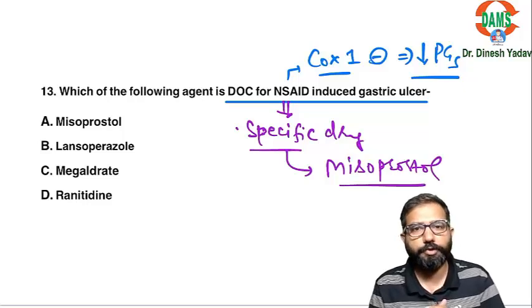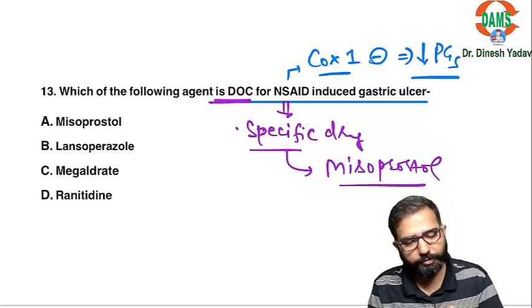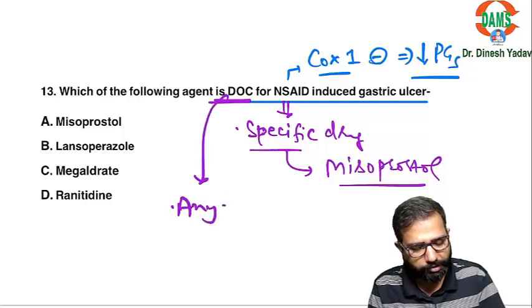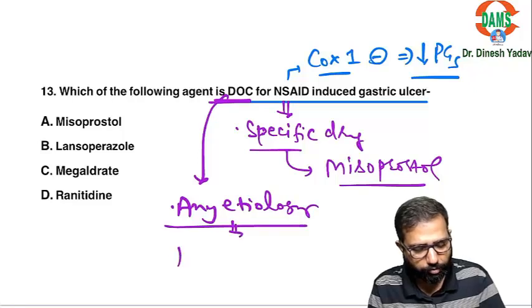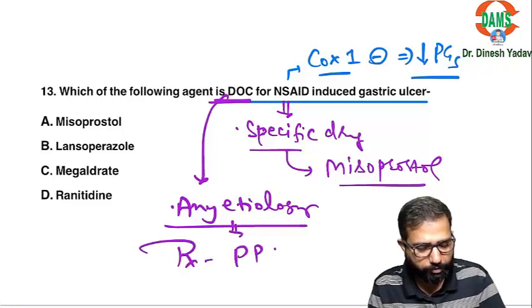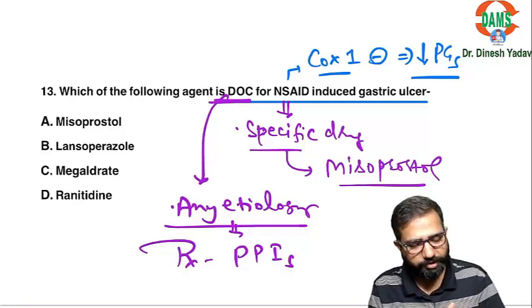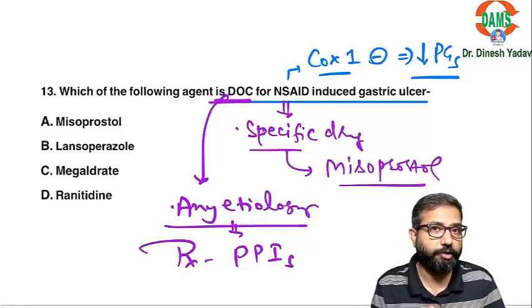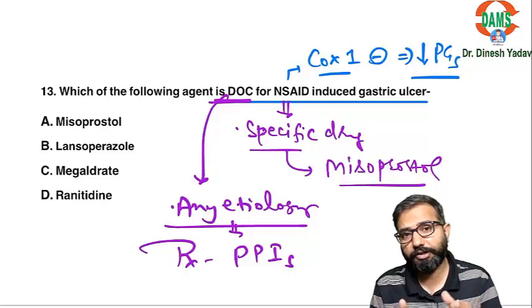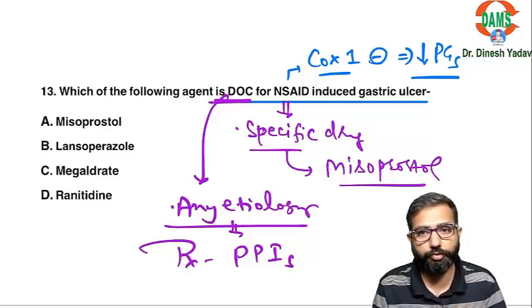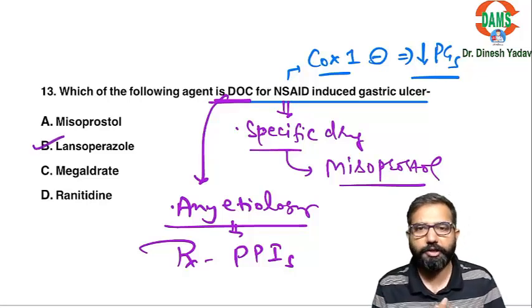But it is the drug of choice they are asking. In any peptic ulcer, any etiology, the drug of choice to treat the peptic ulcer is always and always PPI. Don't forget this. So PPI is the drug of choice for peptic ulcer of any etiology for treatment. A specific drug used to prevent these ulcers could be misoprostol. So in this the answer will be lansoprazole, PPI.